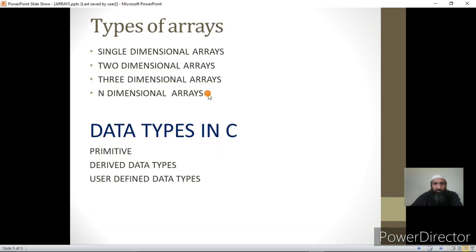Now, types of arrays. There are many types of arrays. There are single dimensional arrays, two dimensional arrays, three dimensional arrays, n dimensional arrays. Single dimensional arrays are also called vectors. Two dimensional arrays are called matrices. I will not explain this in detail. We can see it later after we have done some programs.